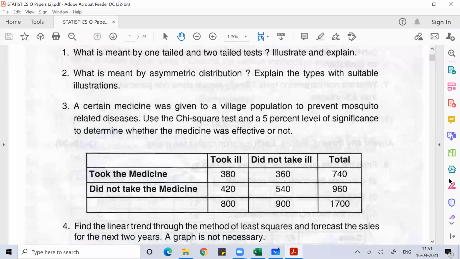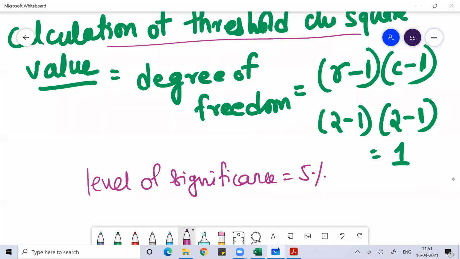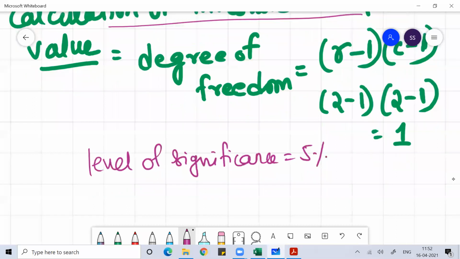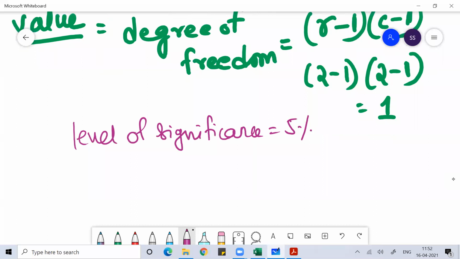You can see it in the problem. The degree of freedom you get by the formula (number of rows minus 1) into (number of columns minus 1). And the level of significance is 5%. So use the chi-square table, the chi-square distribution table.